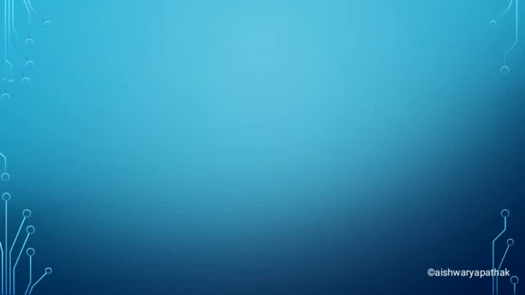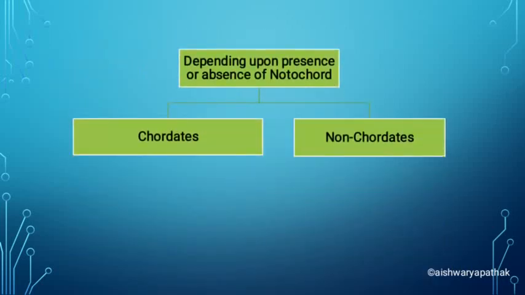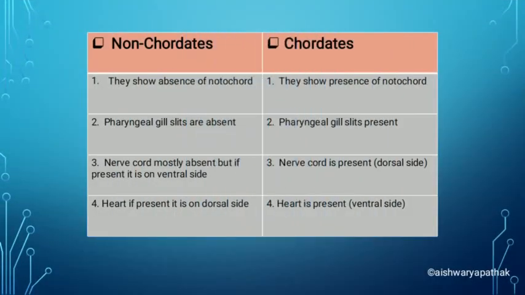Okay, so now here, depending upon the presence or absence of notochord, the kingdom Animalia is divided into chordates and non-chordates. So what is the meaning of notochord? Notochord is a tube-like structure. Okay, you can say it is like the vertebral column in human beings, right? So it is a tube-like structure. I'll show you in the next slides. So depending upon the presence or absence of notochord, it is divided into chordates and non-chordates. So let us learn the difference between chordates and non-chordates.